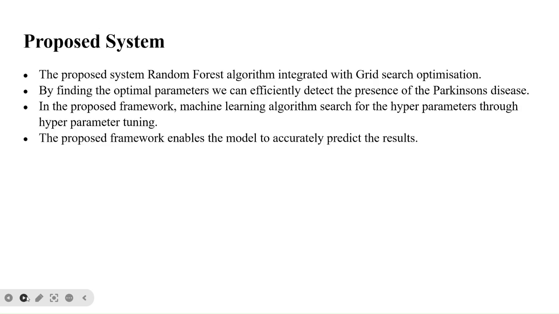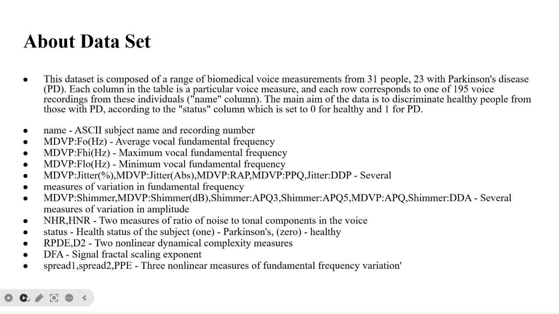The proposed system uses random forest algorithm integrated with grid search optimization. By finding optimal parameters, we can efficiently detect the presence of Parkinson's disease. In the proposed framework, the machine learning algorithm uses hyperparameter tuning to find hyperparameters. These hyperparameters can improve the accuracy of our model. The proposed framework enables the model to accurately predict the results.